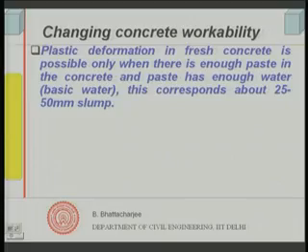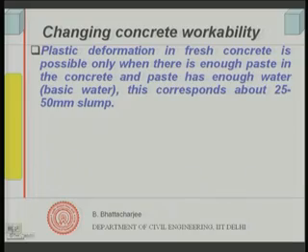With this concrete, we have seen what is the role of the paste, water and water cement ratio in the paste, and then we have looked into the role of various aggregates, right. So we have looked into the role of the components. We have not looked into anything where by adding some additives we can improve the workability. So, let us look at how do you change the workability if I do not have any admixtures, right.